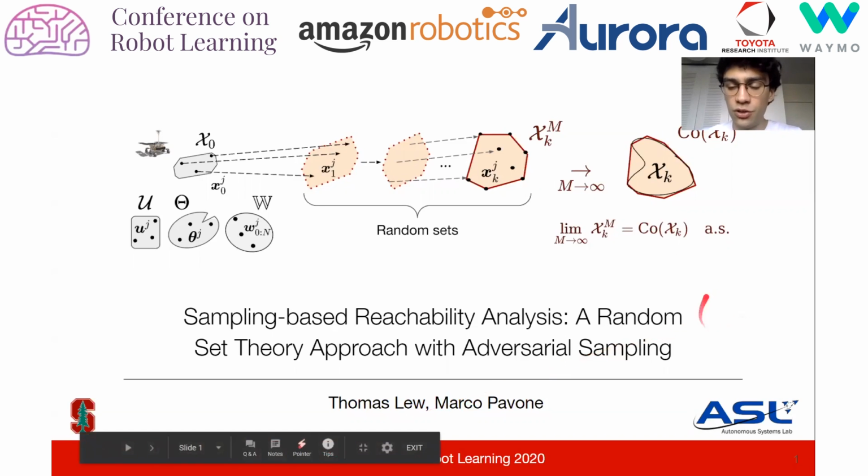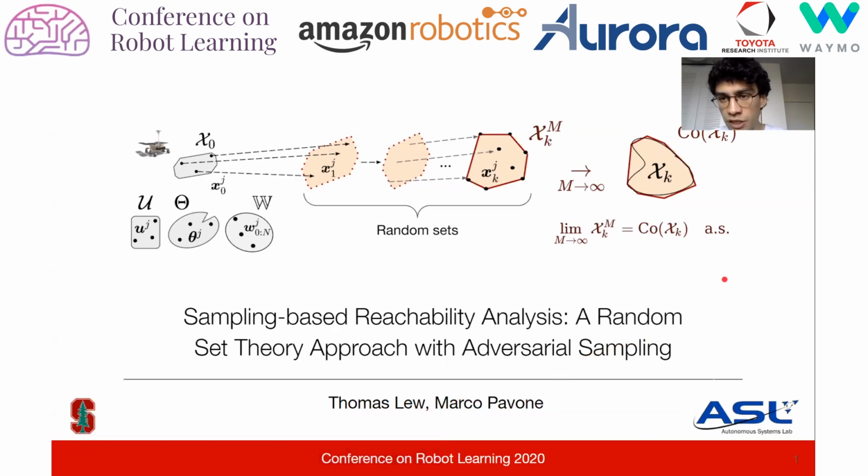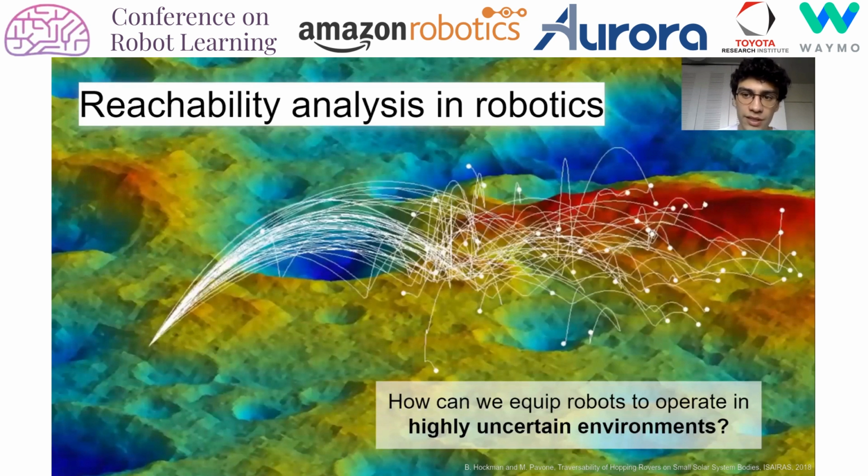This work presents a new method for reachability analysis of general systems using random set theory and adversarial sampling. Reachability analysis has many applications in robotics.